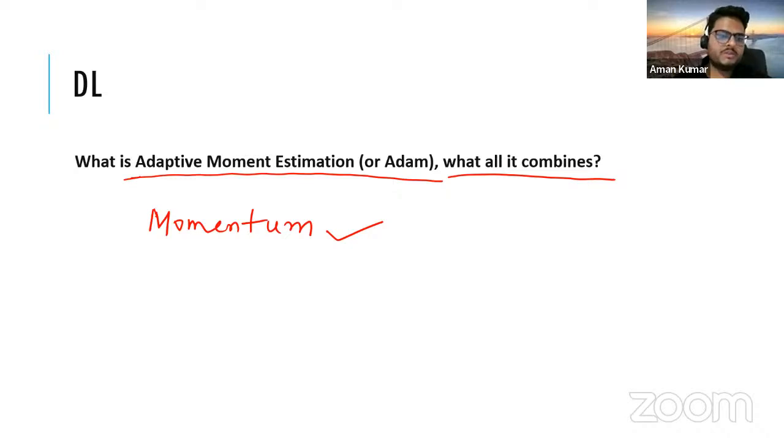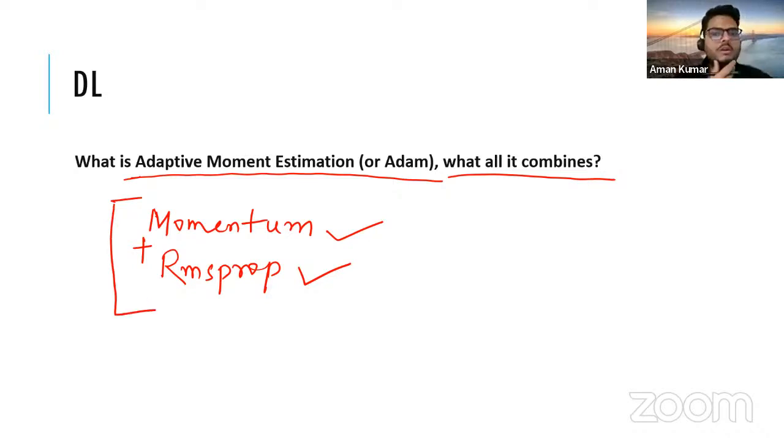Yes, RMSprop also, right? RMSprop, Sherin has joined now. Good answer. RMSprop, right? So these two are basically the main things that make your optimizer ADAM a special optimizer, and that solves the problem of your vanishing gradient also.